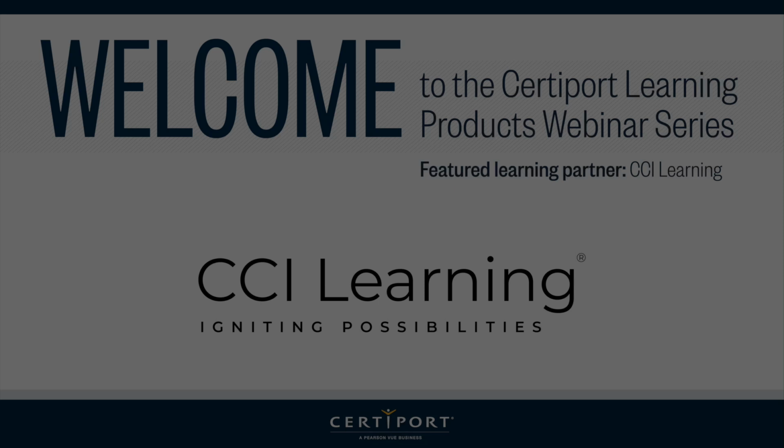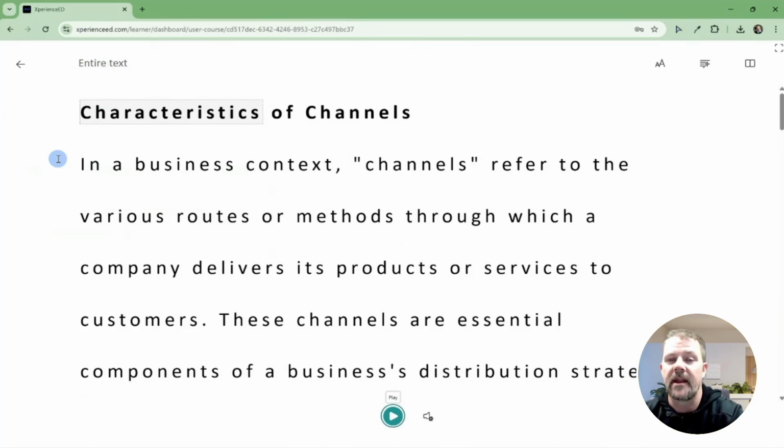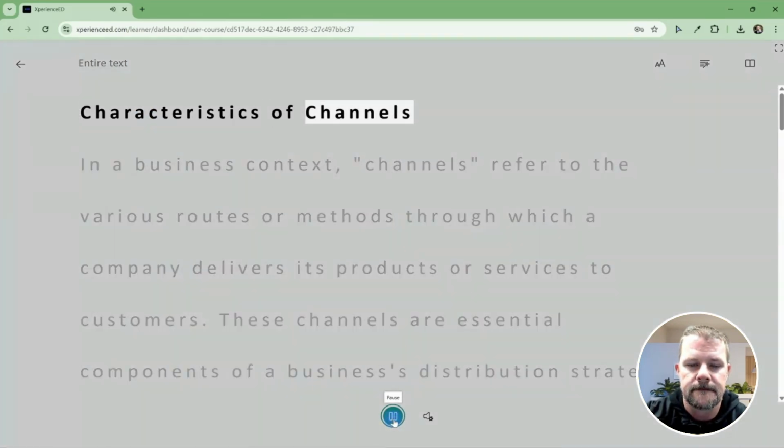One thing I would often do is I would let them know I'm a grown man. I went to college twice and I still use the immersive reader. And when I did that and I would demonstrate it every day, I would see more students using it. So opening up the immersive reader, you'll notice that the format of the text has changed. I can click play. Characteristics of channels.